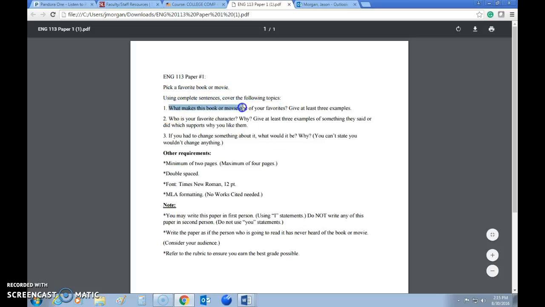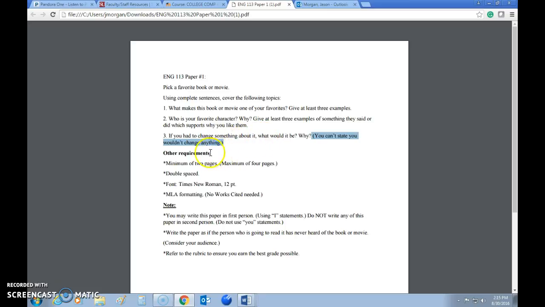What makes this book or movie one of your favorites? Give at least 3 examples. Again, this is the evidence part. Who is your favorite character? Why? Give at least 3 examples of something they said or did which supports why you like them. If you had to change something about it, what would it be and why? And no, you can't state it was perfect. I wouldn't change anything. I want you to actually think about this.